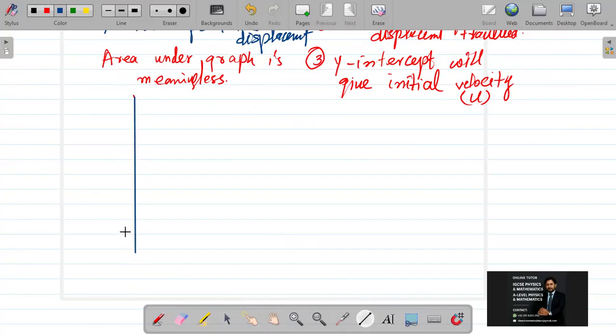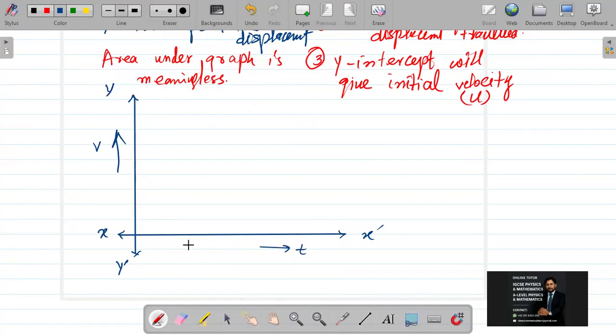I'm taking here the y-axis and the x-axis. This is the x-axis, this is the y-axis, and along these, this is x dash, this is y, this is y dash. Along the y-axis, I'm taking speed or velocity. Along the x-axis, I'm taking time. I'm saying that a body is moving with a uniform acceleration.